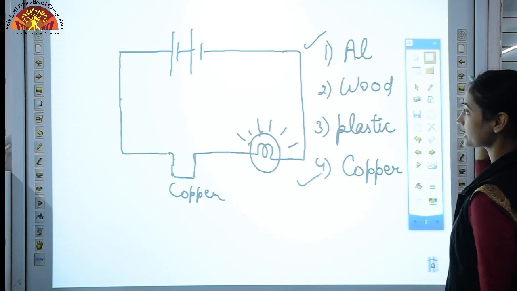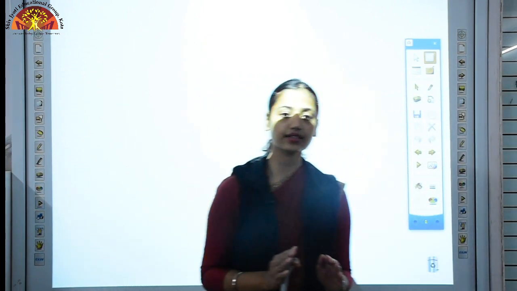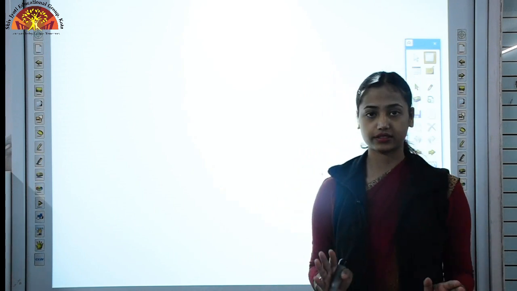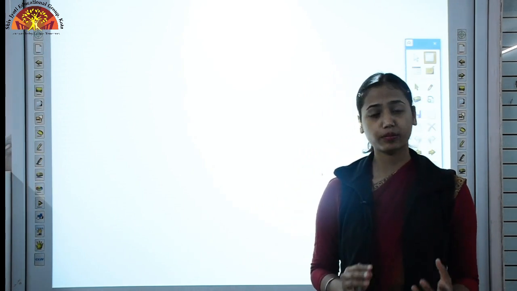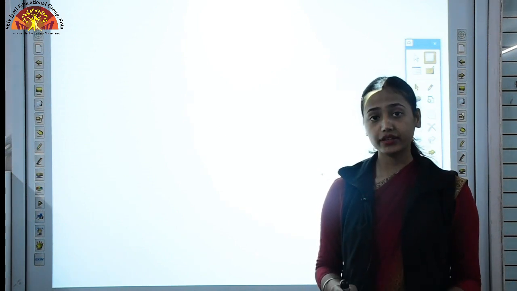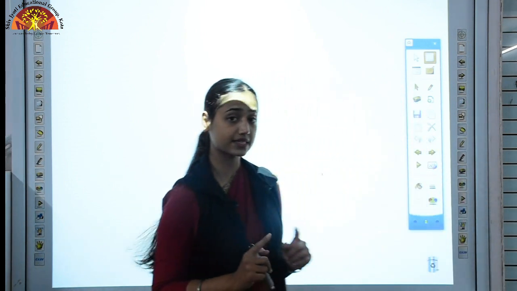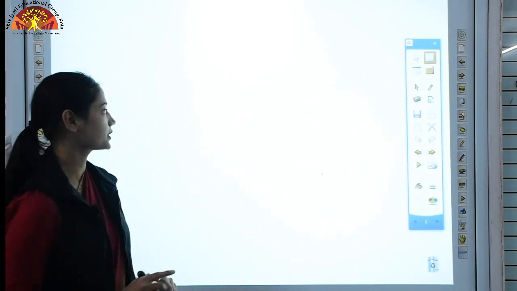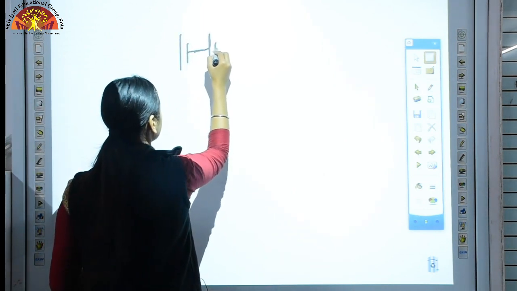Now children, sometimes what happens is that our circuit is completely correct. There is no breakage, our bulb is brand new, it is not fused, the wires are proper, the battery, cell, switch, everything is appropriate, but still sometimes the bulb does not glow. Again I have to make the circuit,